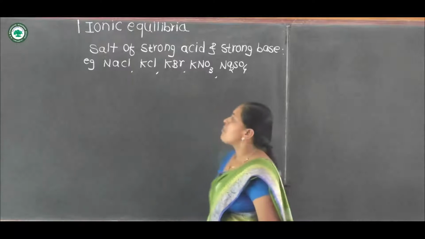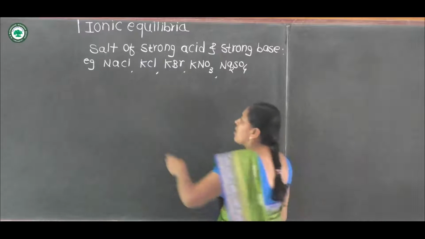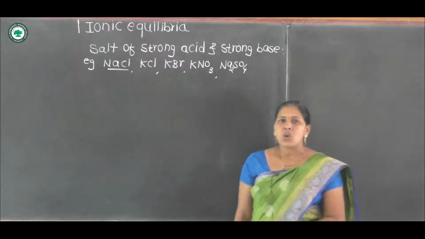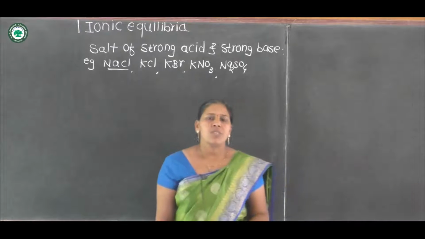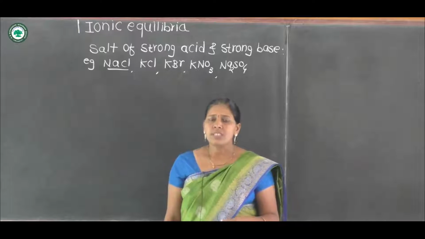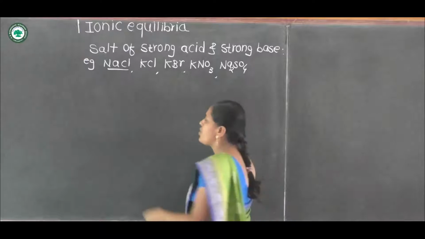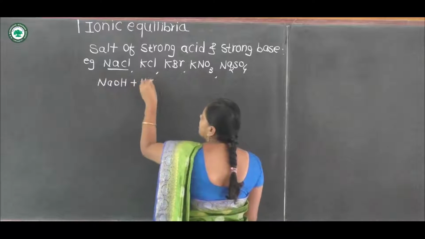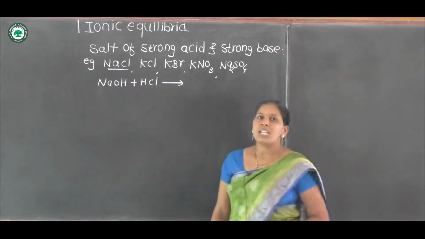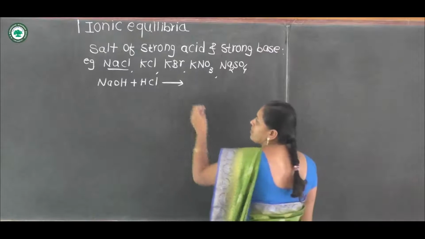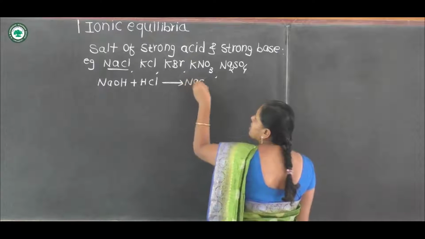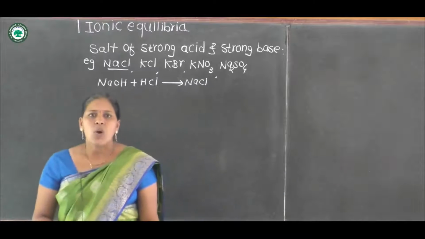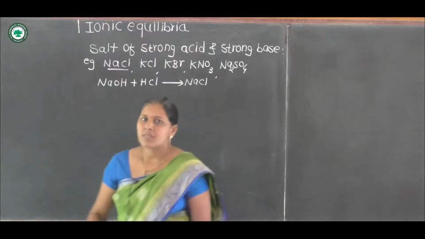Why are these the examples of strong acid and strong base salts? Let us take the first example, NaCl, sodium chloride. It is the salt formed by the reaction between strong acid HCl and strong base NaOH. NaOH plus HCl is the neutralization reaction to form NaCl. Therefore, we can say that NaCl is the salt of strong acid and strong base.